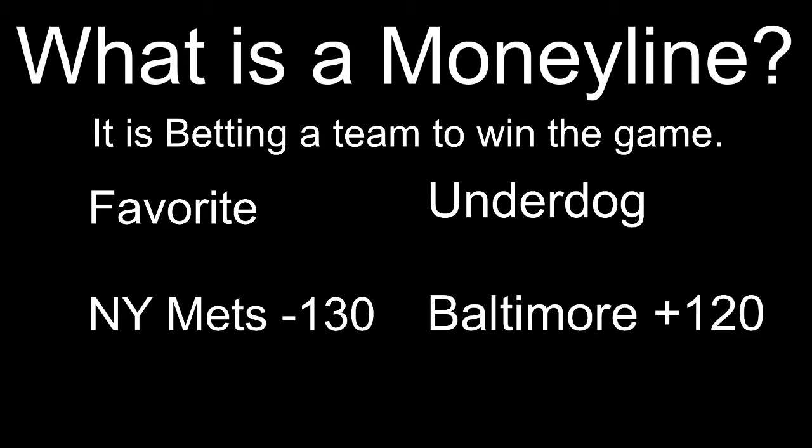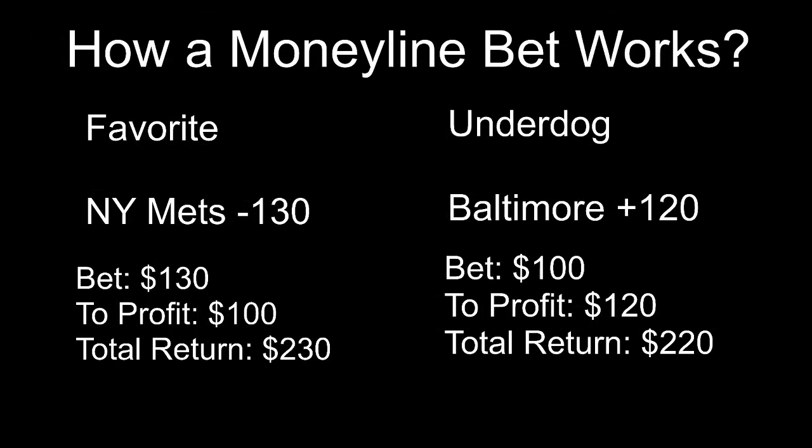So we have the New York Mets. They're going to be at the Baltimore Orioles today, and the Mets are a minus 130 favorite right now, and the Orioles are a plus 120. Basically, if you're looking to bet the New York Mets today to win the game straight up, the minus 130 means you're going to have to bet $130 to profit $100, which would be a total return of $230.